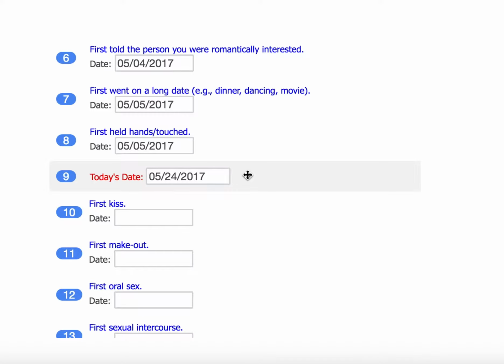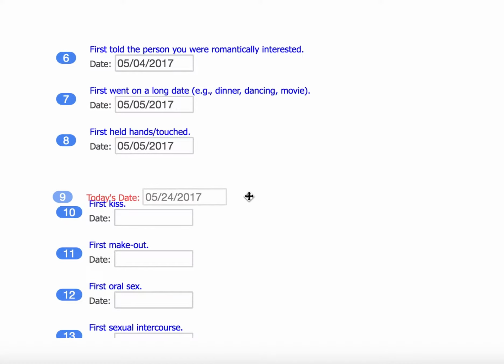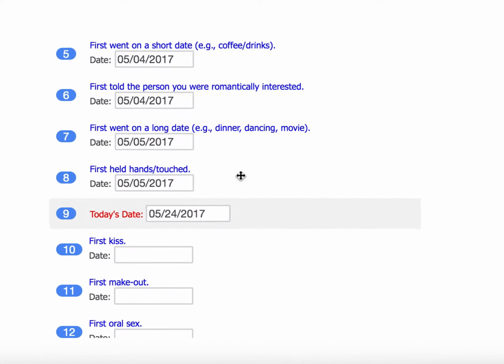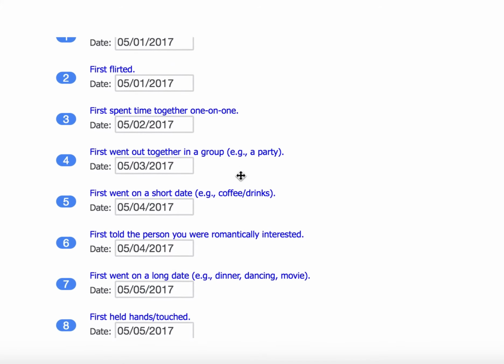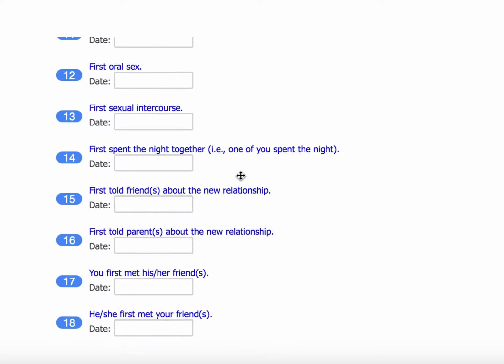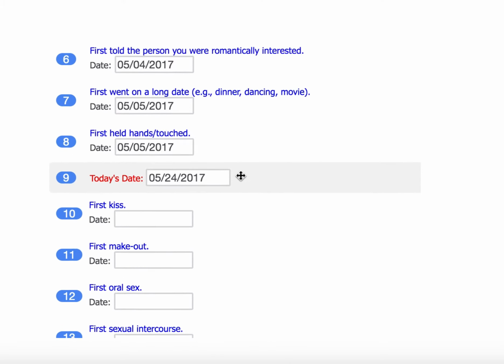The last event you should provide a date for is today's date. This event appears in red, and you should drag it to the appropriate place so that all of the events above it are the ones that have occurred with your target person and have dates listed, and all the events below it are the ones you left blank because they haven't occurred with your target person.